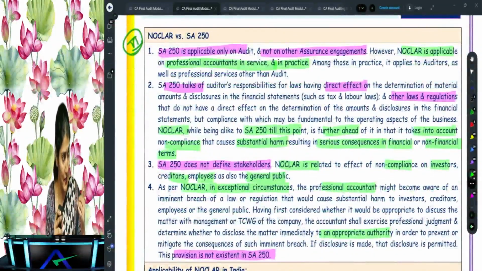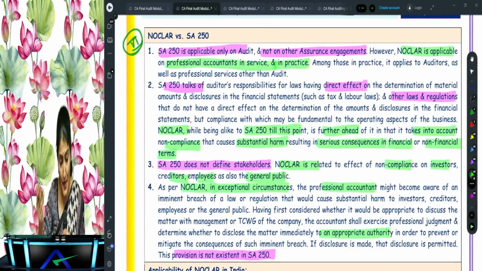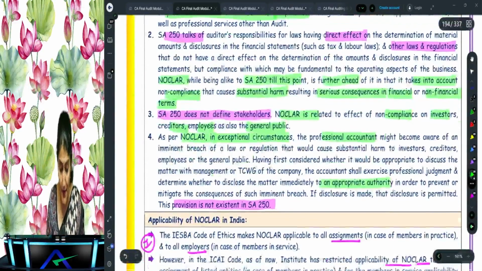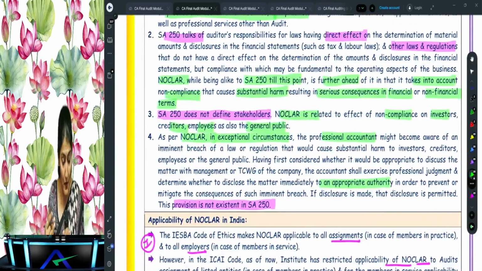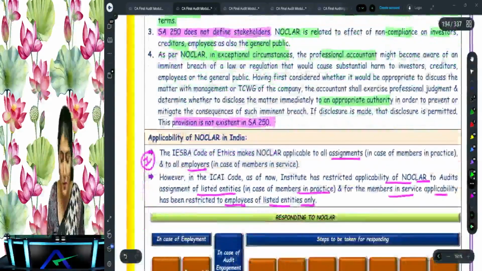Are you understanding that? SA 250 is only applicable for the audit, whereas NOCLAR is applicable for the auditors of a listed entity and the employees of the listed entity. Then SA 250 and NOCLAR, what is the scope? SA 250 does not define the stakeholder. Then there is no such provision in SA 250, right? So that is NOCLAR versus SA 250, right?